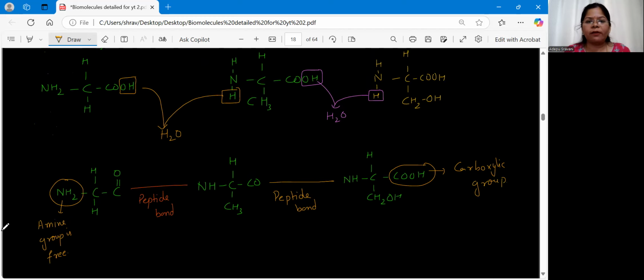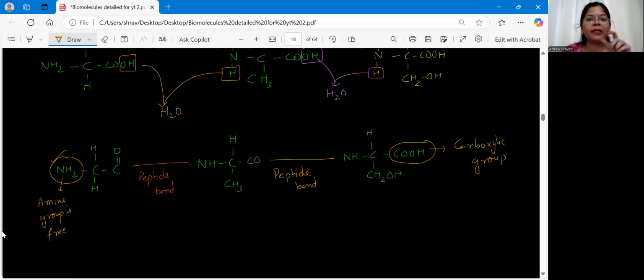Clear? So whatever protein you take, how much ever the number of amino acids are there. Let us say it has got hundreds of amino acids or thousands of amino acids. So whatever protein if you take, the first amino acid, always the amine group will be free. Whereas the last amino acid, there the carboxylic group will be free. So with this, what we can do? We can determine the ends of the protein.